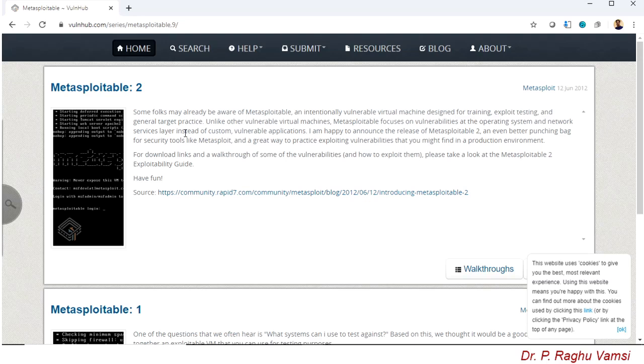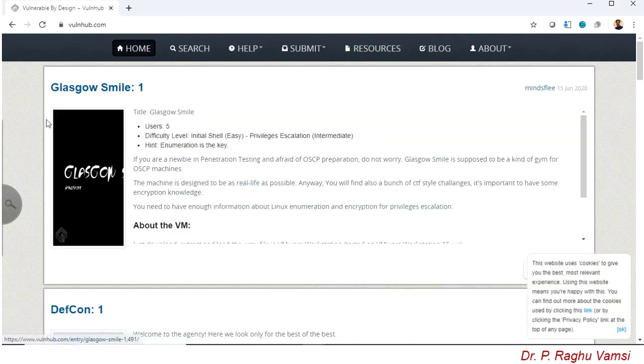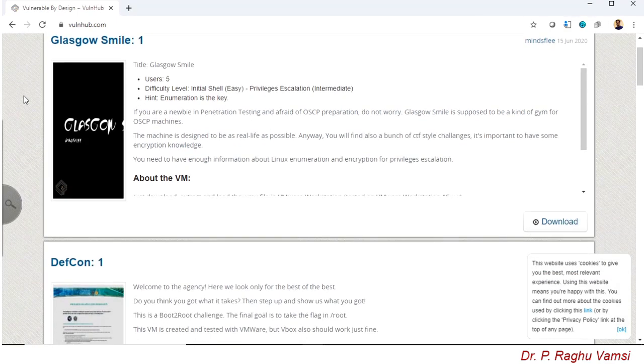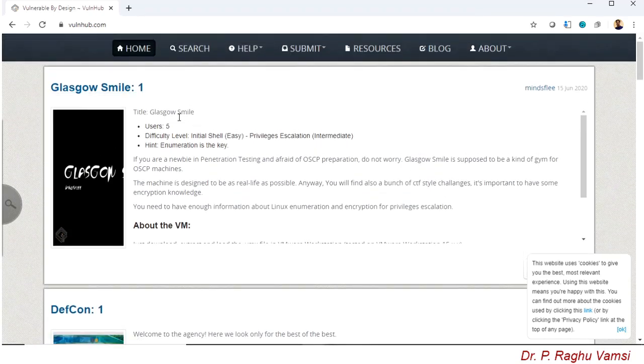This particular website is used as a forum to download many vulnerable operating systems and test them with the help of Kali Linux. This website will be helpful in downloading and testing various vulnerable operating systems. If you click on home, you will find many operating systems with various vulnerabilities. Here, Glasgow Smile is an operating system that was placed recently, on 15 June 2020. This is the latest update made on this particular website.